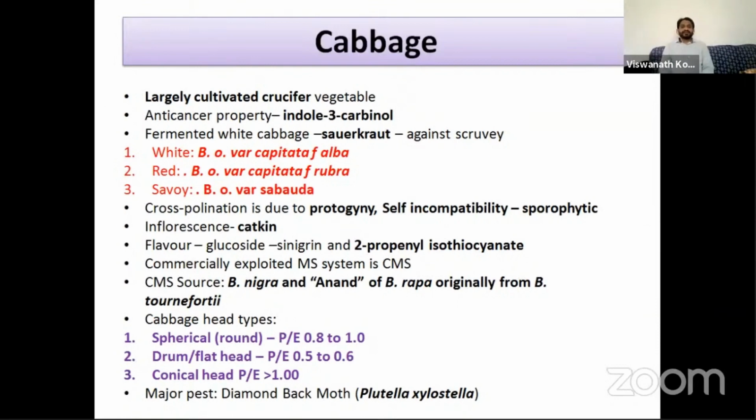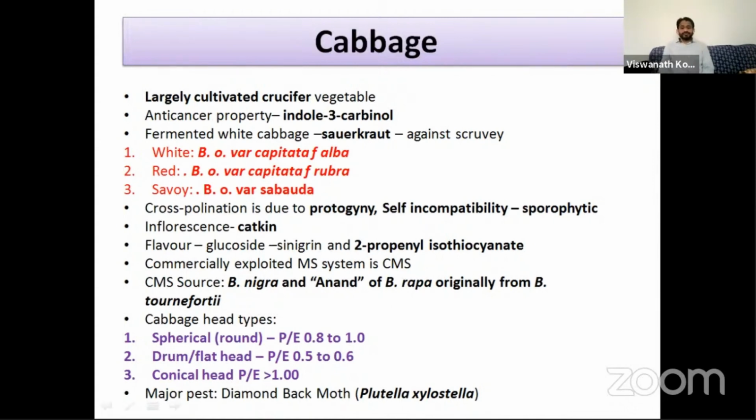And based on the color of the cabbage head, whether white, red or savoy, different forms are there. That is called variety capitata, form alba, white color head, form rubra, red color head, and variety sabauda is the savoy cabbage. Savoy means the leaves have curls. So cabbage is a cross-pollinator. All crucifers are cross-pollinated. That is due to the presence of protogyny.